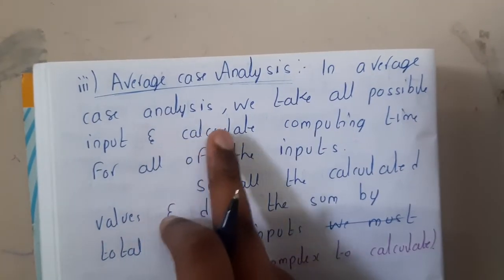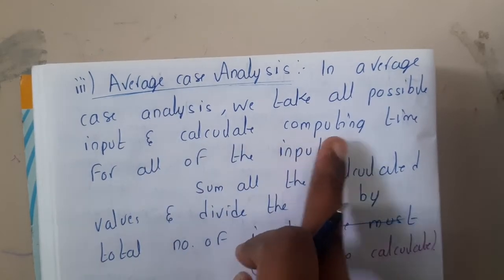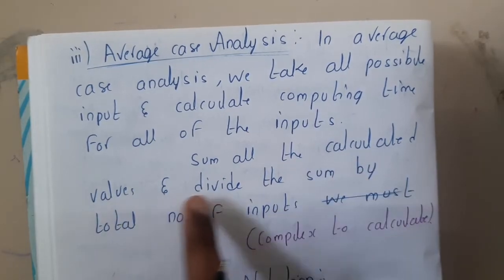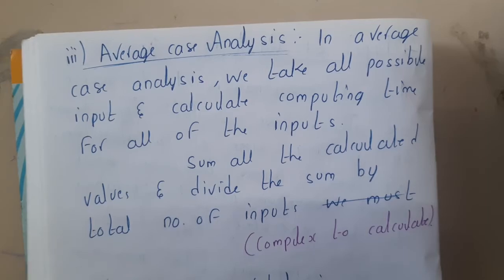So what is the average case? In average case analysis, we take all possible inputs and calculate the computing time for all the inputs. Sum the calculated values and divide it by the number of inputs. So basically we are performing an average, guys, in simple words. Got it? So now you got an idea, right? So what exactly are the average case, best case and worst case.